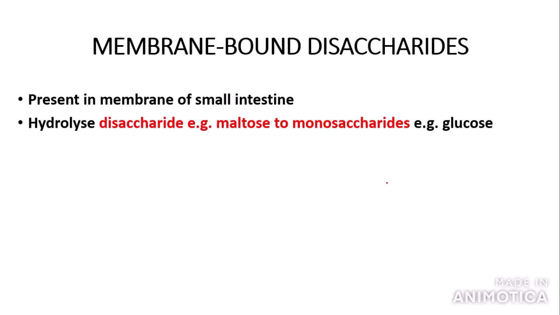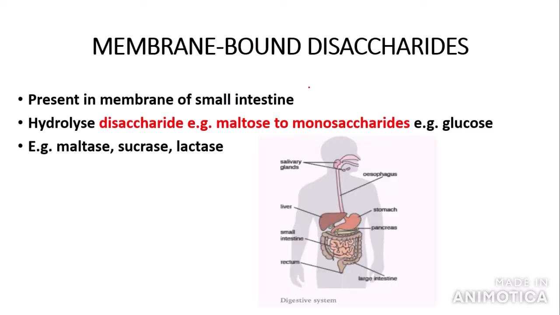I should have put disaccharidases here, not just disaccharides, just a typo. These can be maltase, sucrase and lactase, and they function in the small intestine, which is this squiggly folded part here.